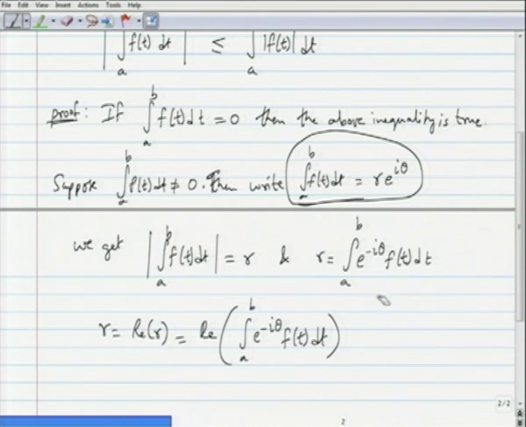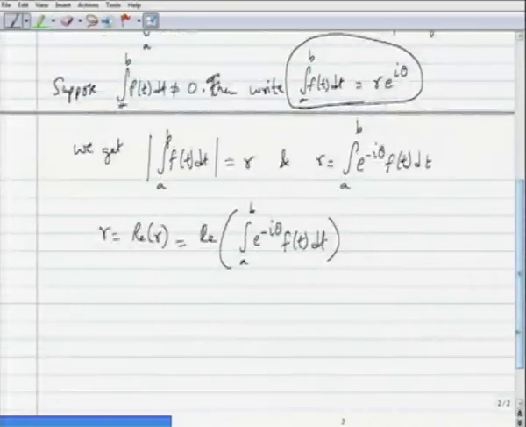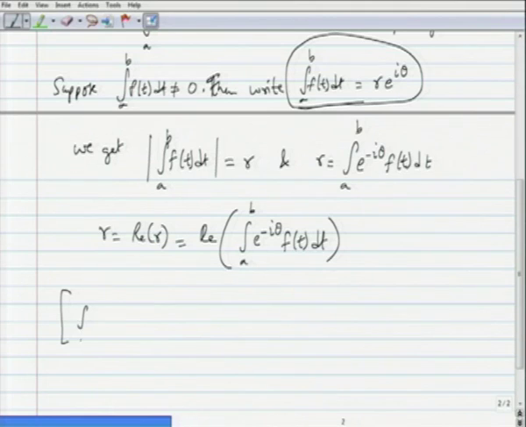And we also know by the definition of this integral itself, you will recall that the way this integral is defined, integration from a to b some g of t dt is nothing but integration from a to b real part of g of t dt plus I times integration from a to b the imaginary part of g of t dt.